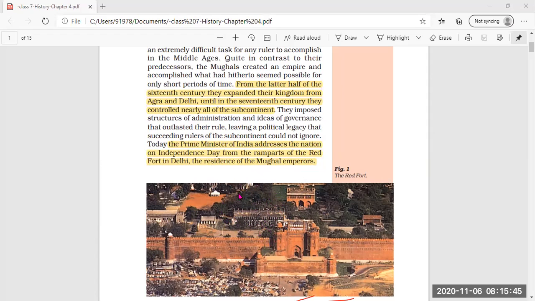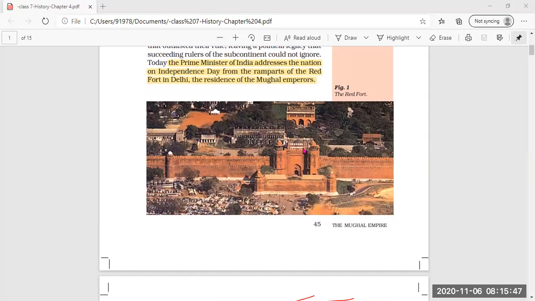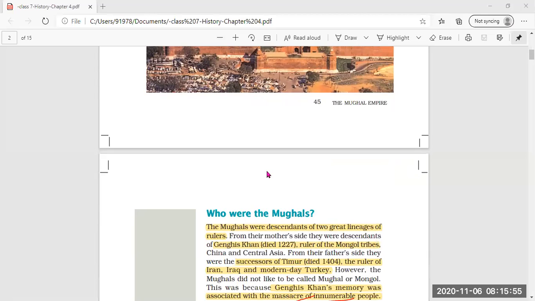Clear this much? Now this is the picture of the Red Fort, which was the residence of the Mughal emperors, where the Mughals used to live.